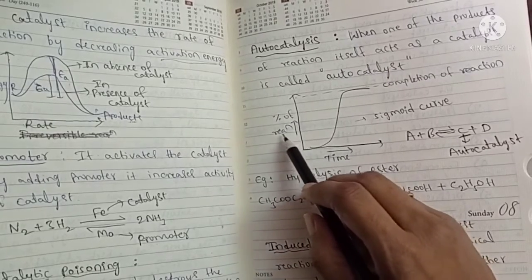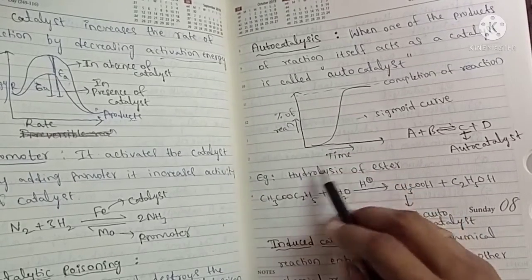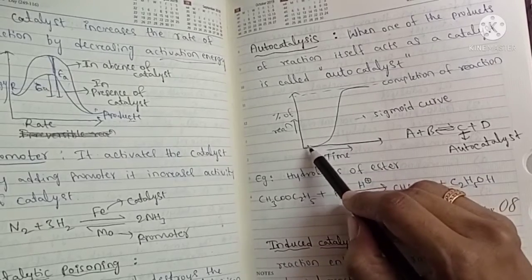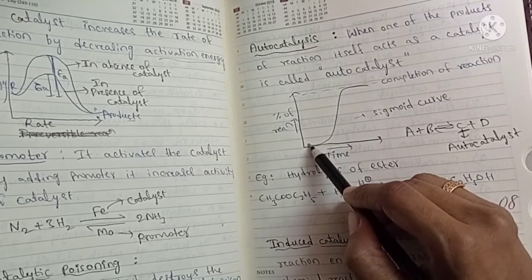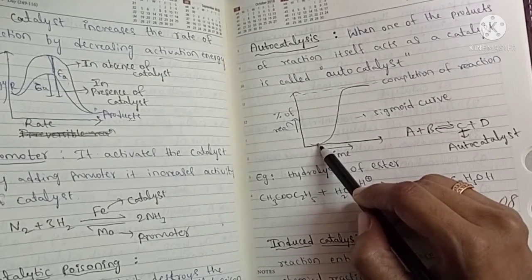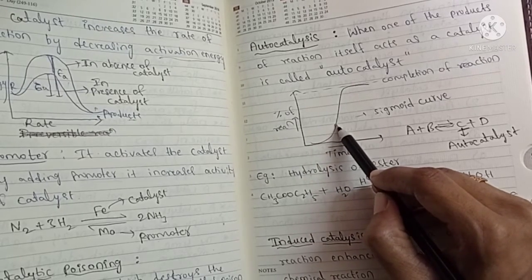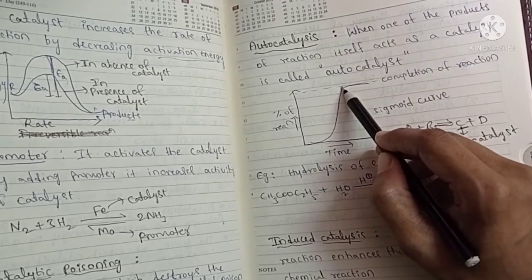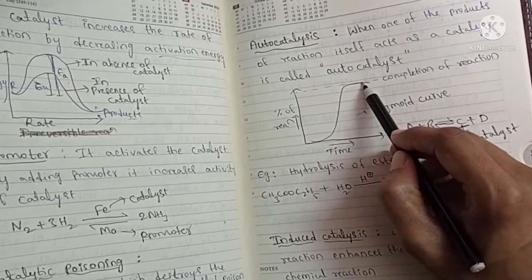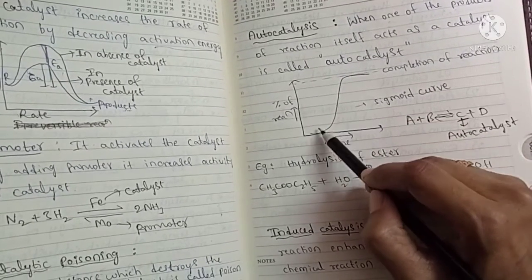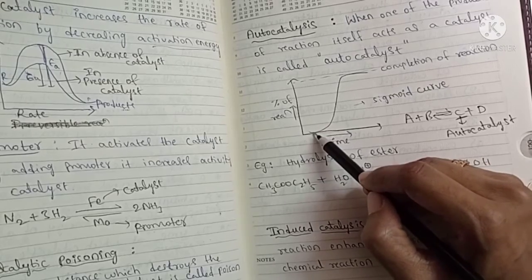And here if you observe the percentage of reaction and time in the presence of this autocatalyst, the percentage of reaction will increase slowly first, and then it increases rapidly, very fast, and it remains constant. So this is the graph in presence of autocatalyst.